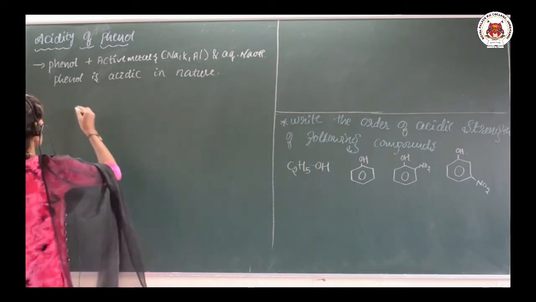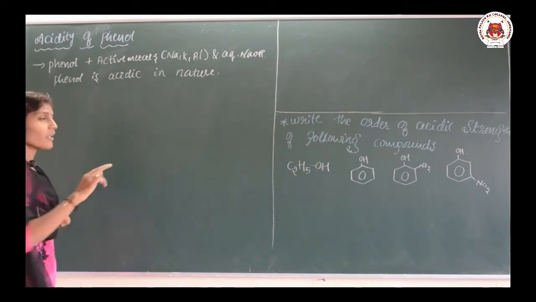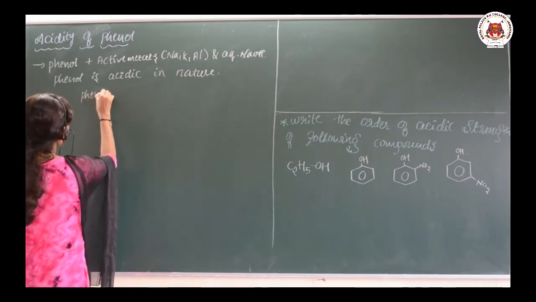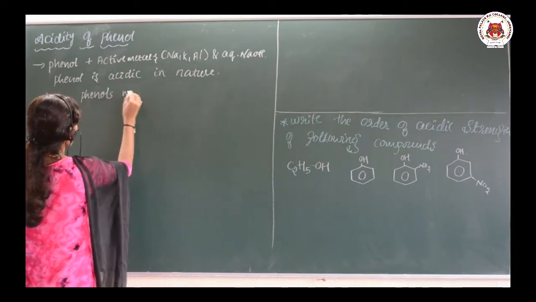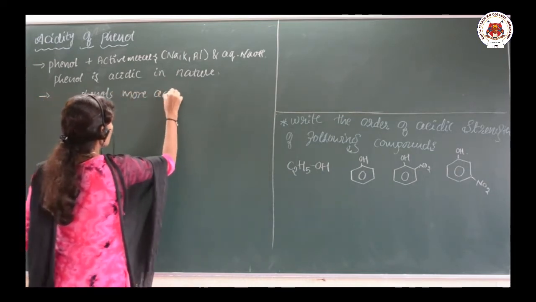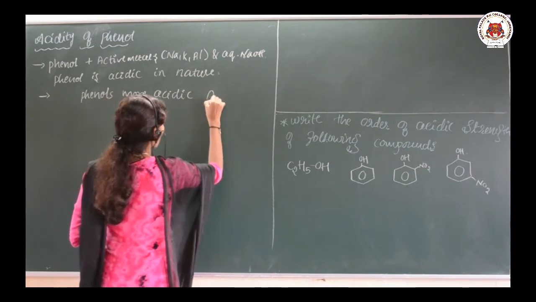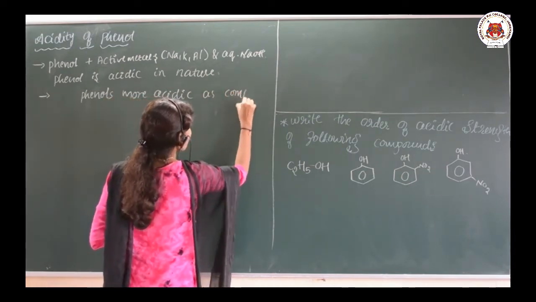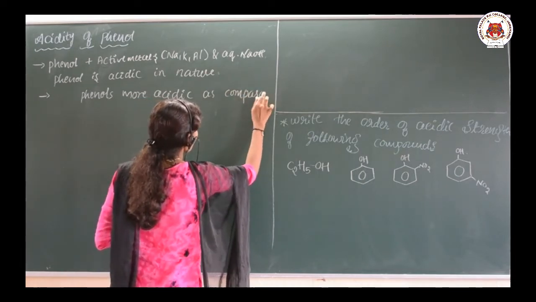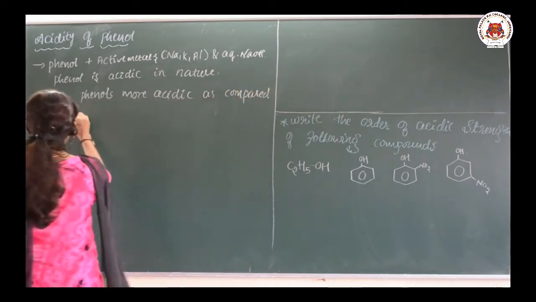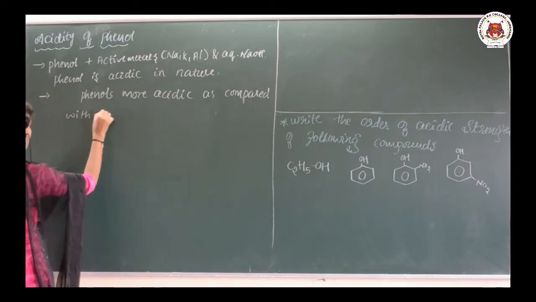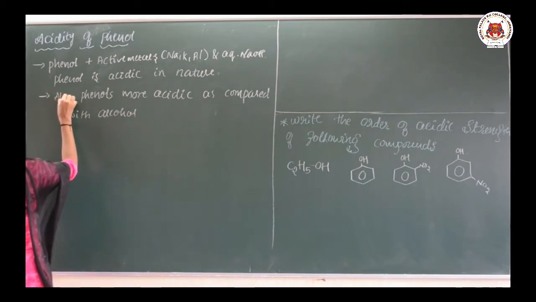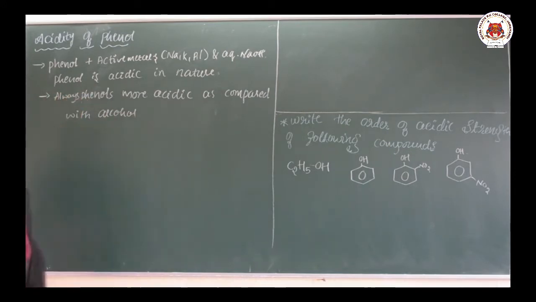Okay. Now, let us compare the acidity of phenol and alcohol. Always, phenols are more acidic than alcohol.